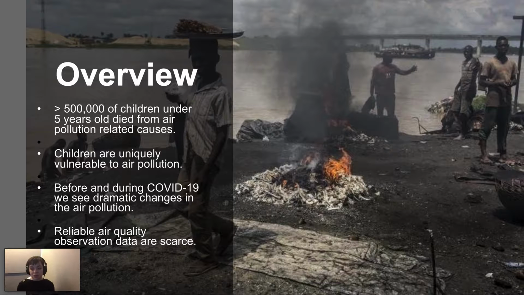Over 500,000 children under 5 years old died from air pollution-related causes in 2016, and millions more suffer from respiratory diseases that affect their development. Children are uniquely vulnerable to air pollution due to both their physiology and to the type and degree of their exposure. Therefore, we aimed to assess whether fluctuations in air pollution due to COVID-19 lockdowns has affected the number of children exposed to high levels of air pollution.